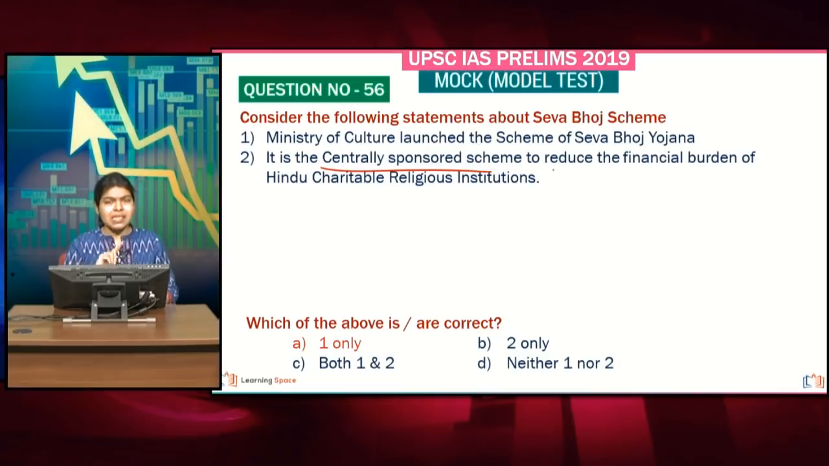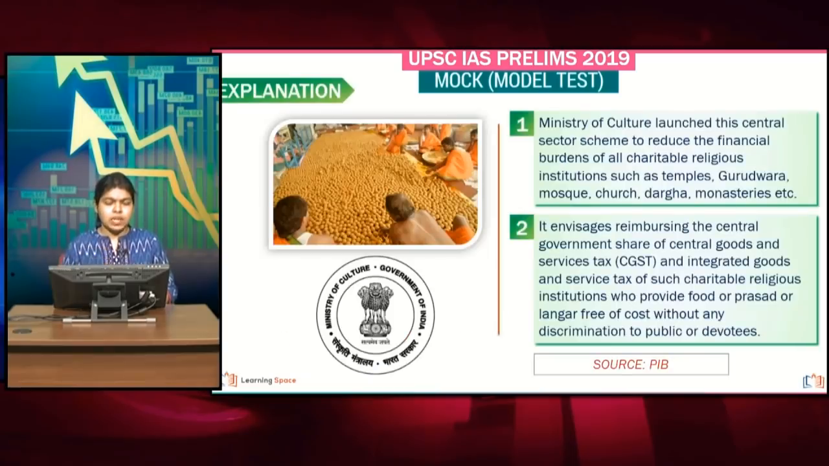And also the second half of the question is again wrong. It is not just for Hindu charitable religious institutions. It is for charitable religious institutions of all the religions. So that is why only the first statement is correct. So Ministry of Culture launched this central sector scheme to reduce the financial burdens of all the charitable institutions, be it a church, be it a mosque or anything.